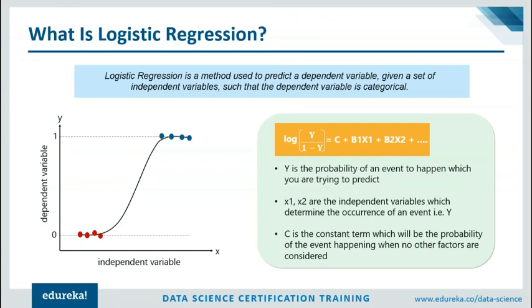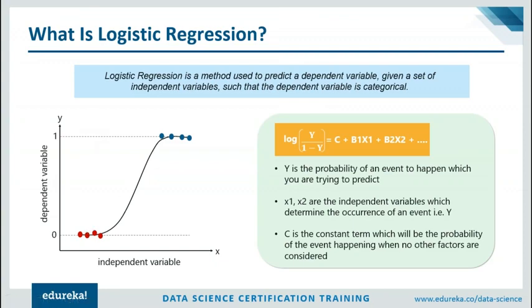Now, I know that I mentioned logistic regression only calculates the outcome as 0 or 1. So, why do we have a curve from 0 to 1? It should be a straight line at 1 and a straight line at 0 because obviously it's outputting values as only 0 and 1. This is because logistic regression calculates the probability. So let's say that the final probability of an event occurring is 0.6. What does this mean? Does my output belong to class number 1 or does it belong to class number 0?